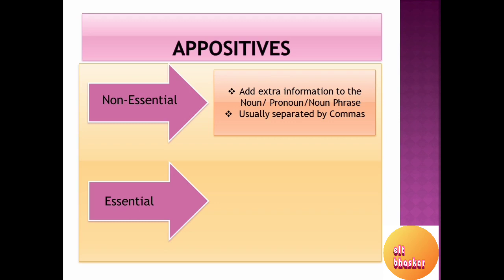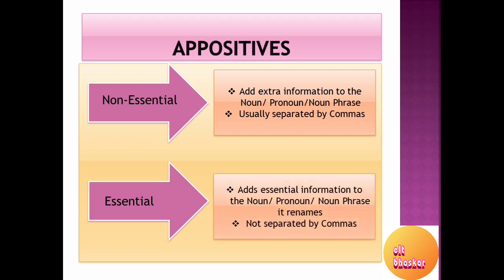And it is usually, please keep that in mind, separated by commas. In case of essential appositive, we don't use any commas, or this kind of appositive is not separated by commas, and it adds essential information to the noun or the pronoun or noun phrase that comes before it or after it.